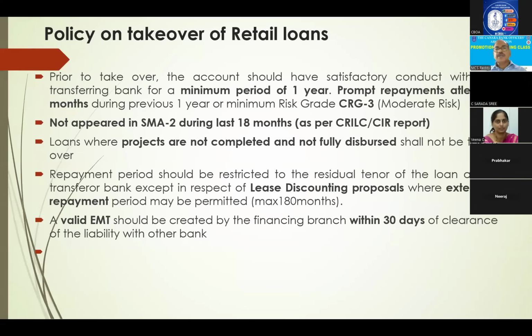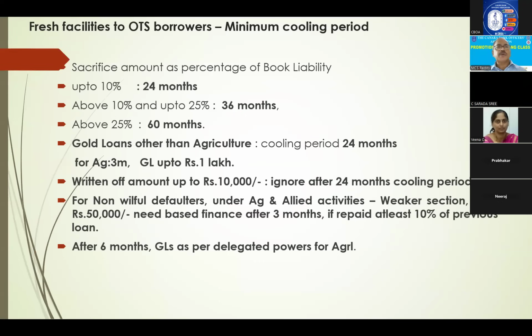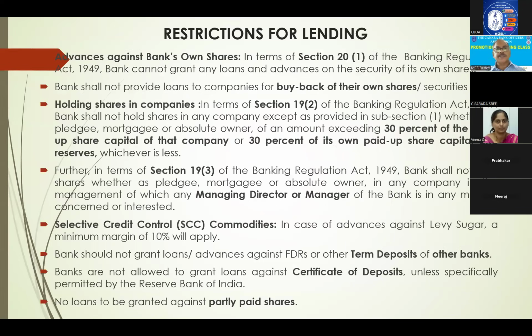Loans where projects are not completed and not fully disbursed should not be taken over yet. And lease discounting, as I told you, we can extend up to 180 months. That is extension of period. And a valid EMT should be created within 30 days. This is regarding retail loans takeover. Fresh facilities to OTS have already been covered, so I will skip it.